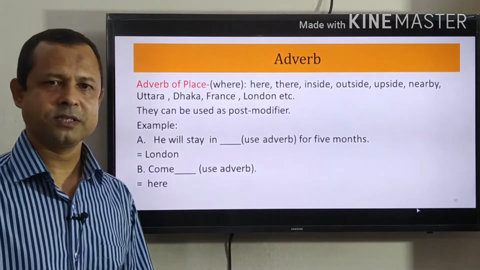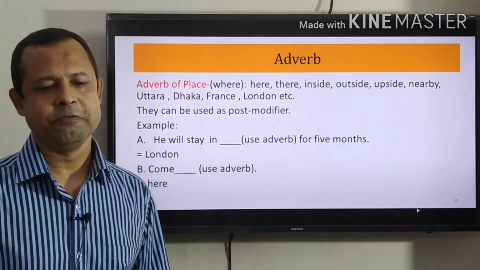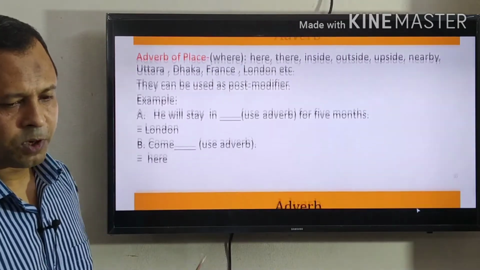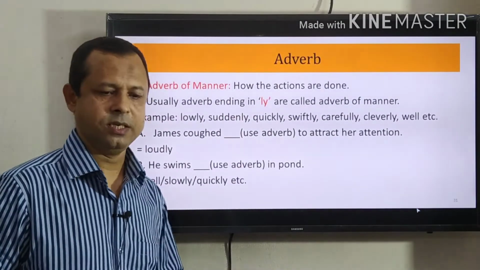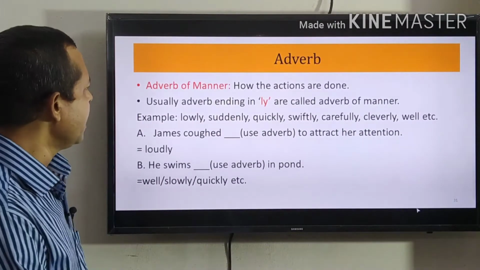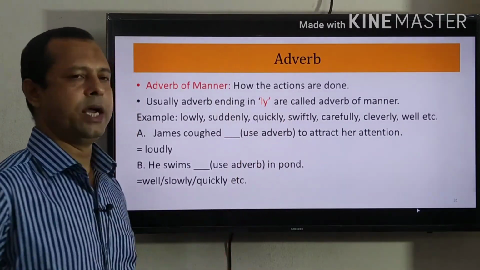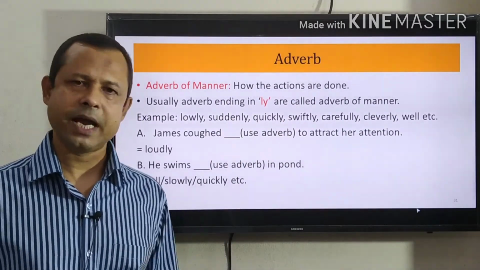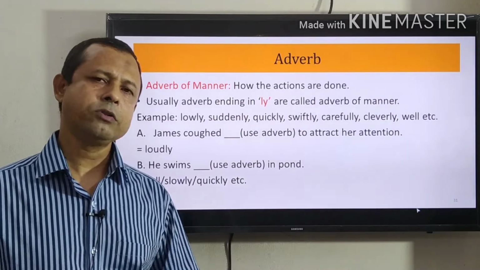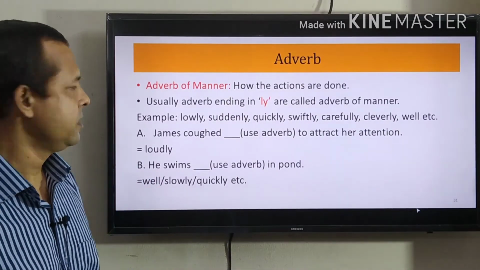Here is also place. So here is an adverb. So this is adverb of place. Now see, adverb of manner. How the actions are done. Adverb of manner will give us idea about how the actions are done.